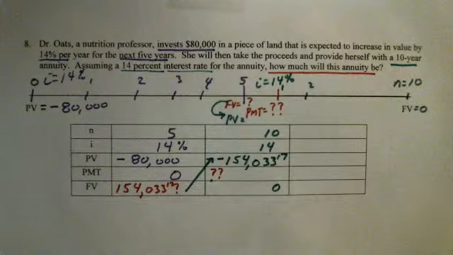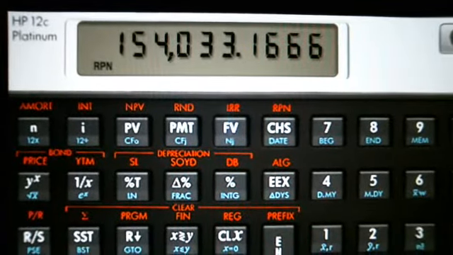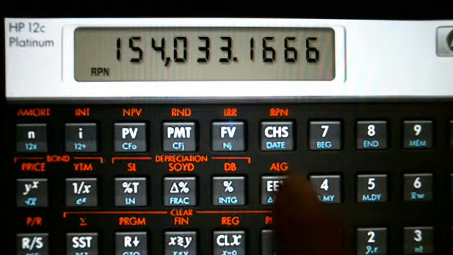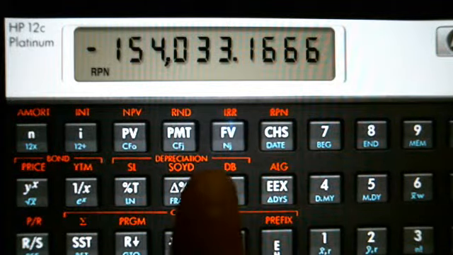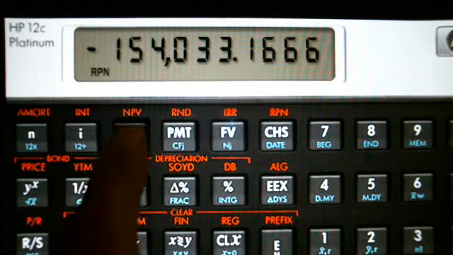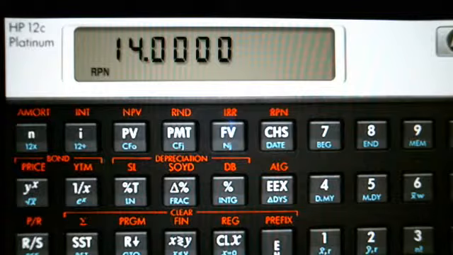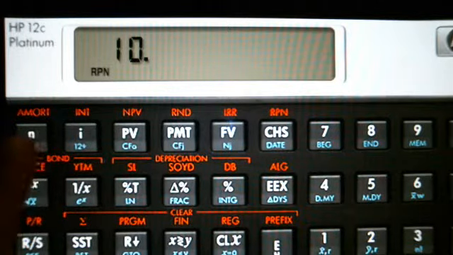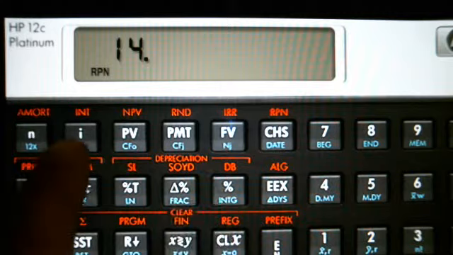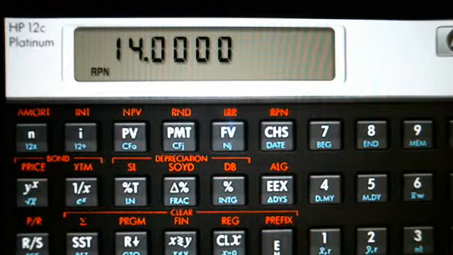So now notice that I've got everything that I need in the second grid column. Coming back to my calculator, it's really convenient, but all I have to do is change sign and then enter that as my present value. Okay, great. N is going to be 14. The I, oops, I made a mistake. Let me show you how easy it is to clear that. The N was 10, not 14. Okay. The I is still 14, though that's already in there. I put it in there once again.